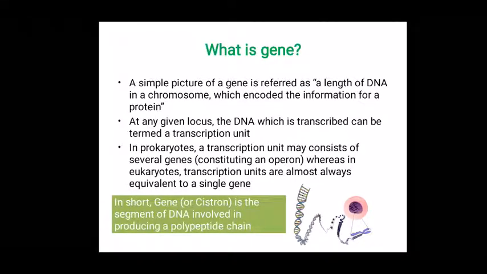In prokaryotes, a transcription unit may consist of several genes that are altogether called an operon. Whereas in the case of eukaryotes, transcription units are almost always equivalent to a single gene, with rare exceptions. In short, a gene or cistron is the segment of DNA involved in the production of a polypeptide chain.